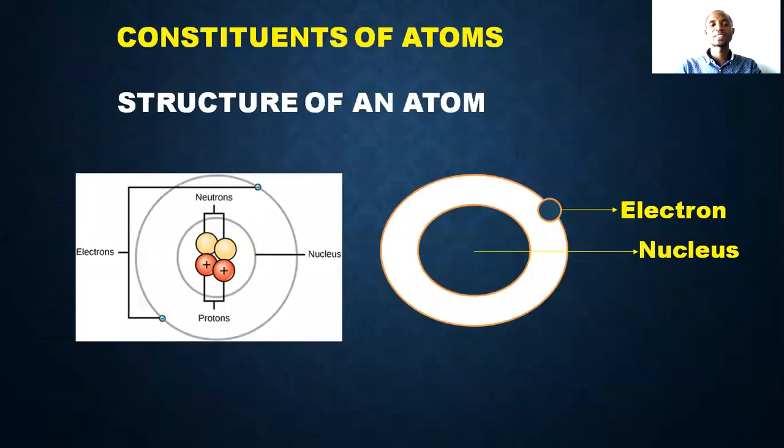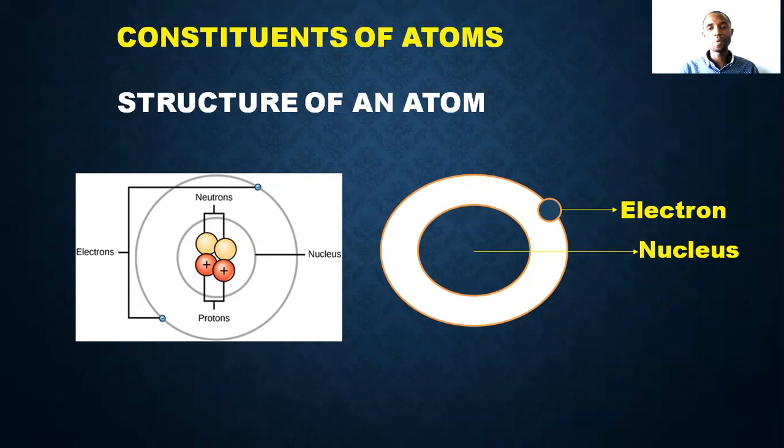We are going to look at the constituents of atoms, the structure of an atom. Inside the atom, we have what we call the nucleus, and inside that nucleus, we have protons and neutrons. At the center, we have protons, which are positively charged. The neutrons have no charge. Then outside, in the orbits, we have electrons.